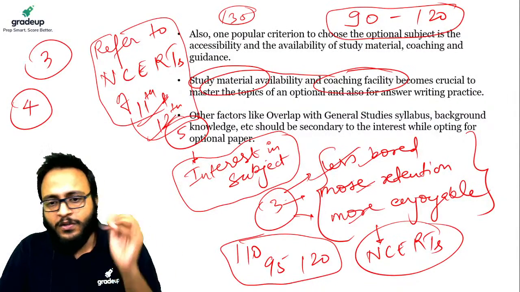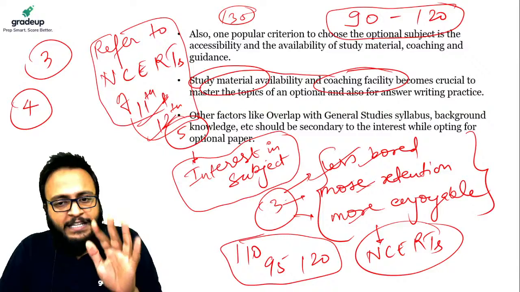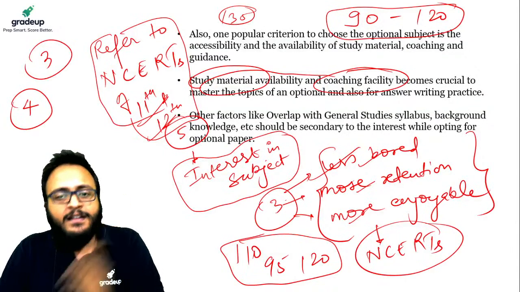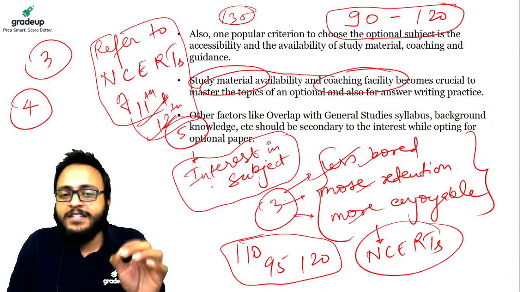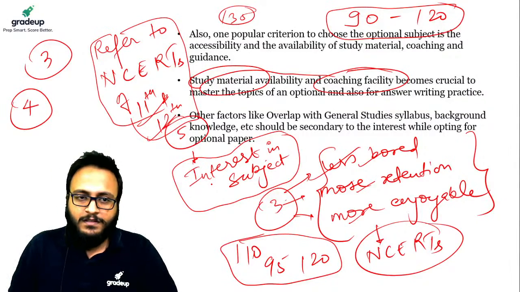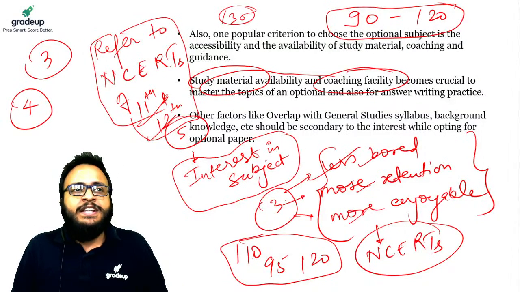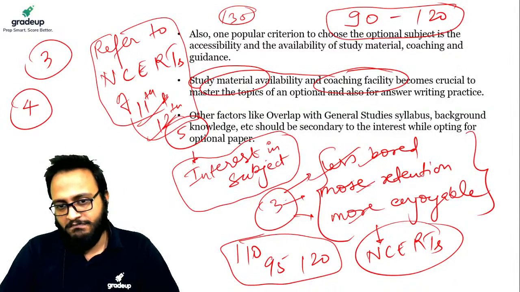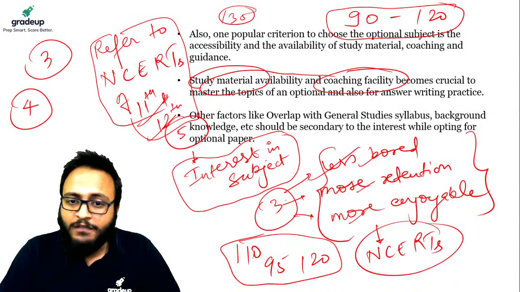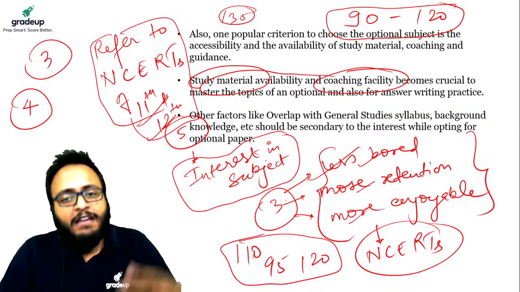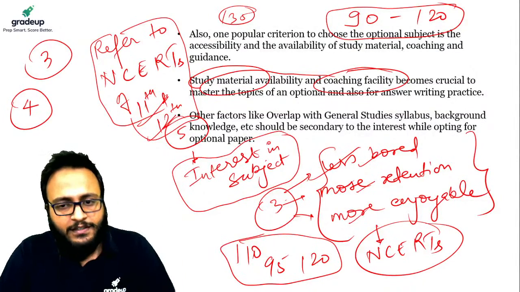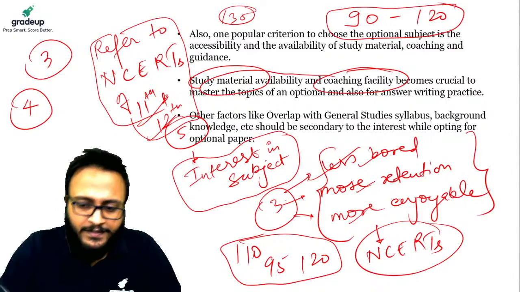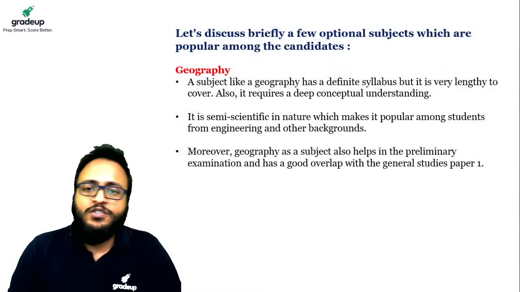Fifth step is not compulsory. It is applicable only to those who have a definite interest in a particular subject. For example, some engineers have great interest in studying sociology, so they can go for sociology without any doubt. If they have interest in history, they can go for history, no doubt at all. Clear? So I hope that I have made some sense to you guys.